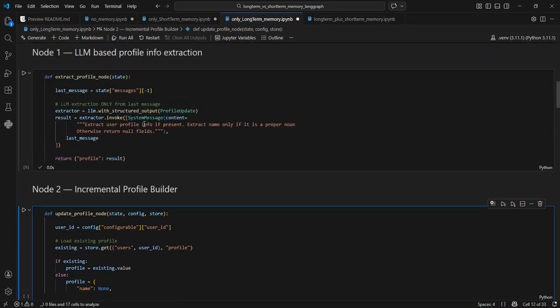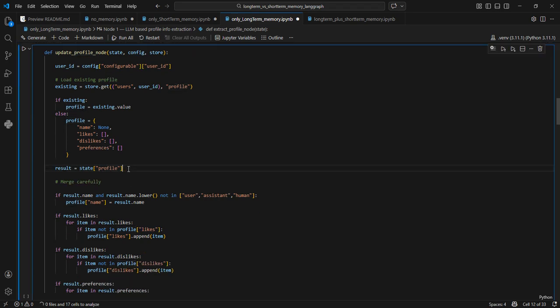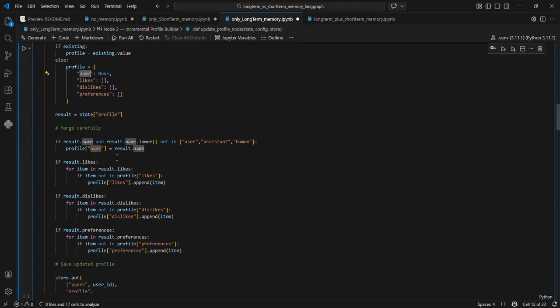Why are we using it? Because this node here has already extracted all the information from the latest input coming from the user, and it is saved in the profile field. So we use it from there. Chances are that in this particular message, it has only sent that my name is Jatin. So this one will have only information about the name of the user. Now we will check whether result contains any of this information. Chances are that only one or two of these will be available, and the remaining will be none.